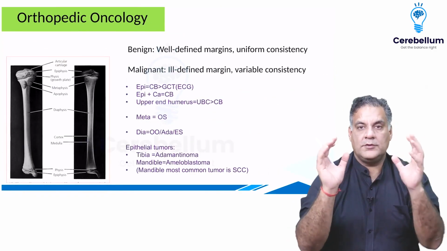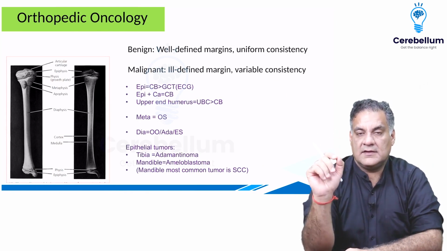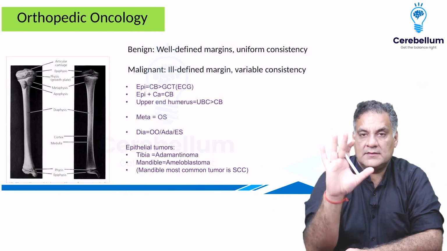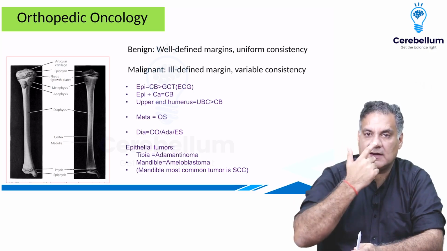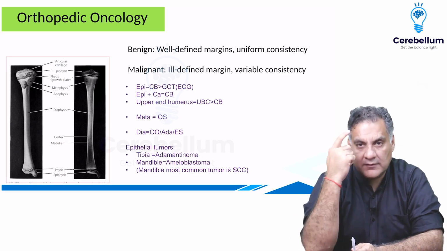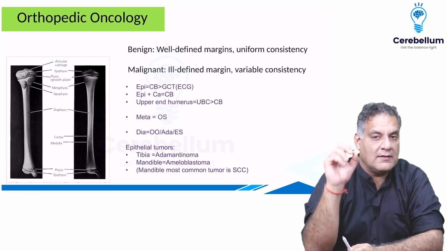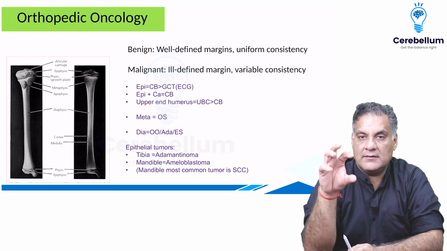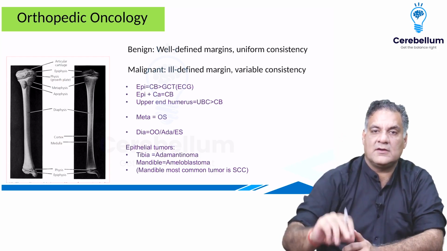Now, bone tumors are something that is going to come to you in the exam. The first thing to remember is that benign tumors are well defined, they know their territory, and they have a uniform feel. What is the feel? Hard is bone, firm is cartilage, soft is soft tissue. So a benign tumor, if it comes from bone, is hard throughout; from cartilage, firm throughout; and from soft tissue, soft throughout. Whereas a malignant tumor, because of variable rate of destruction and aggressiveness, is somewhere hard, somewhere firm, somewhere soft. This is what is important.